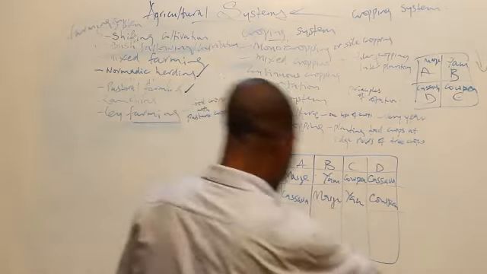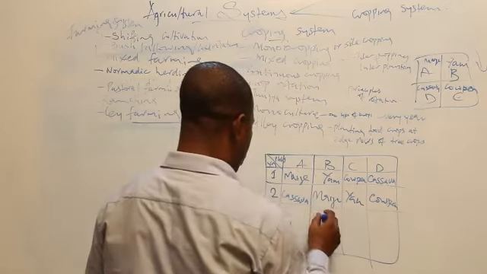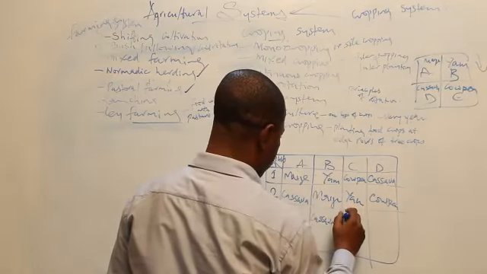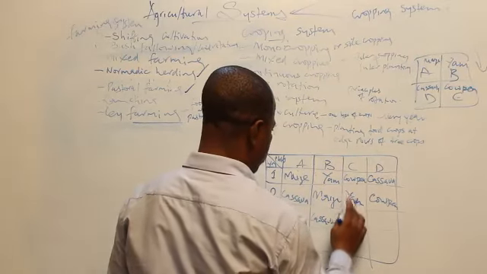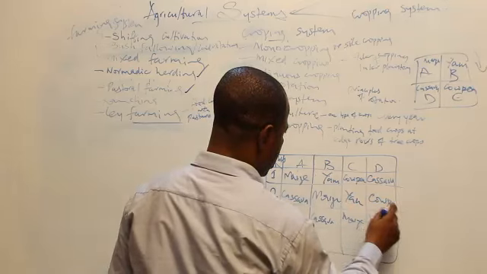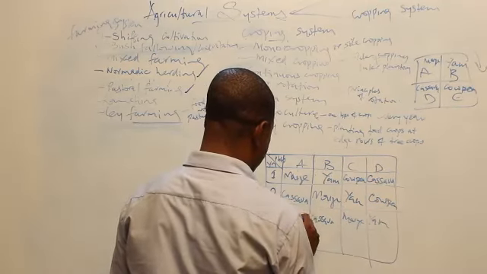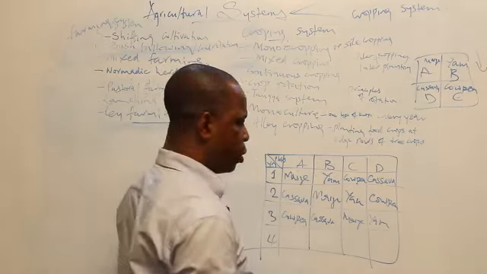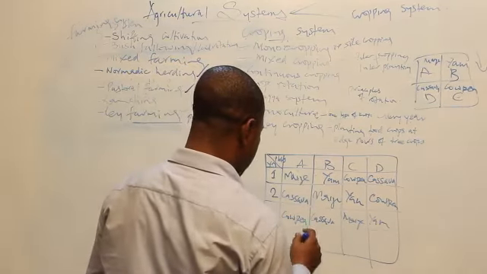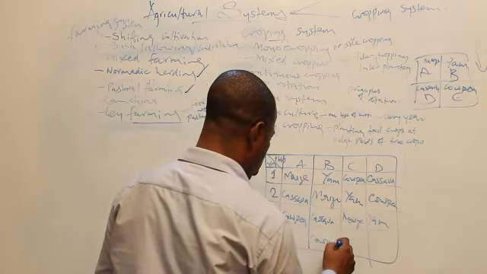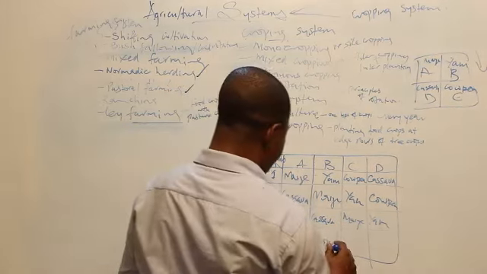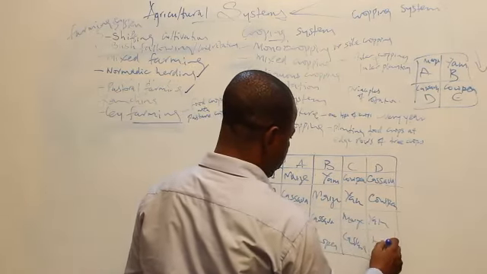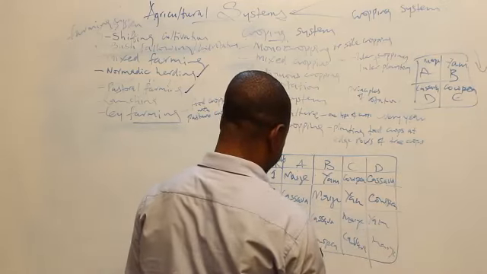Then in year 3, we move again clockwise. Cassava will come here, maize will come to C, yam will come to D, and cowpea will come to A. Now, in year 4, we move again clockwise. That means cowpea will come here, cassava here, maize here, and this one will be yam.